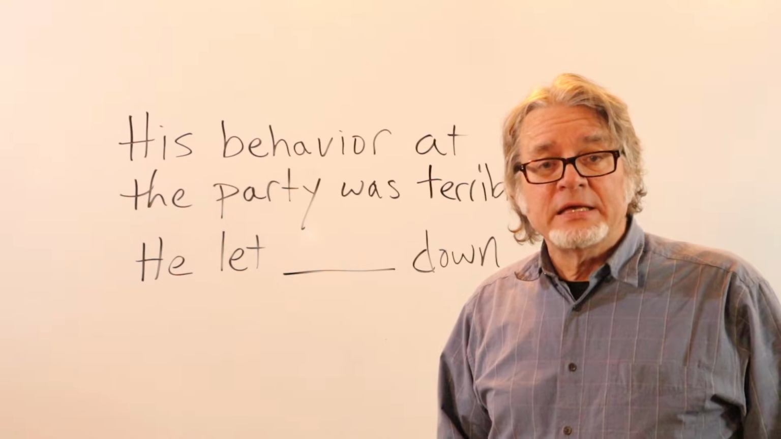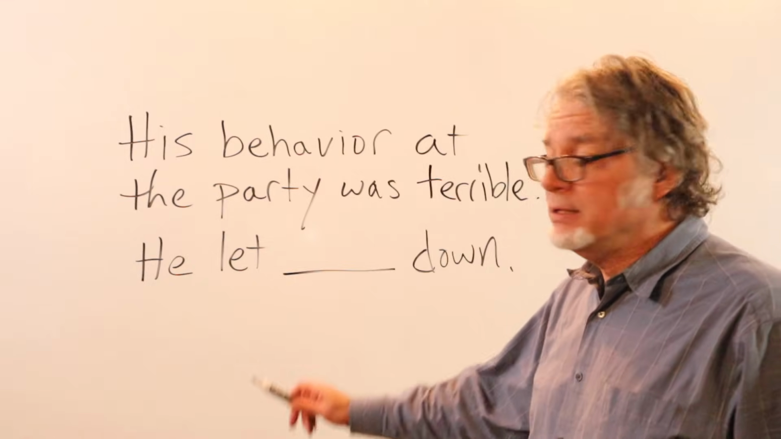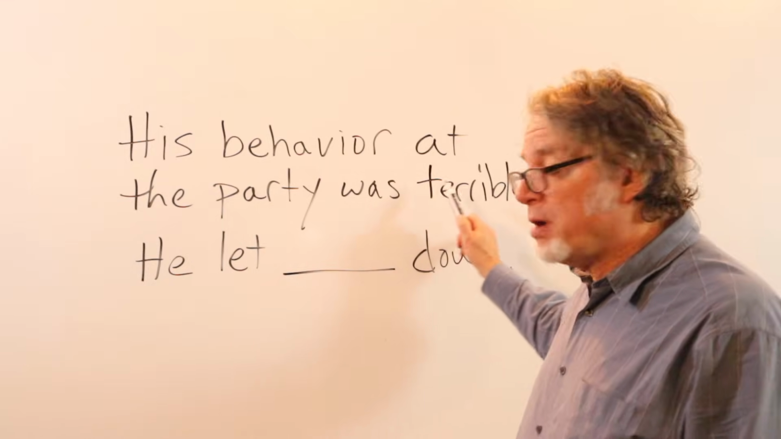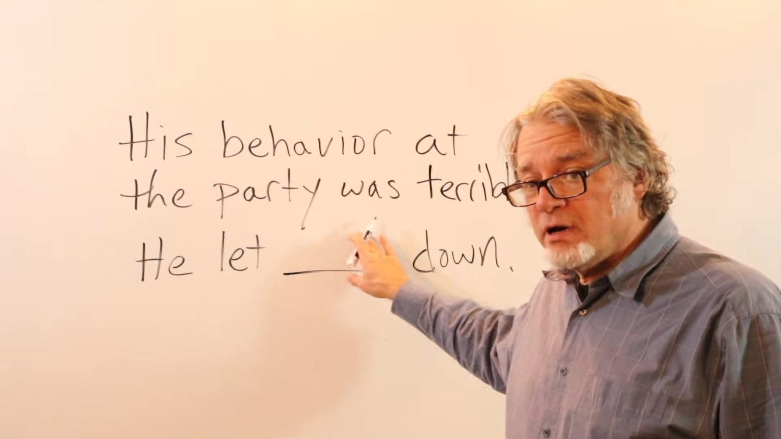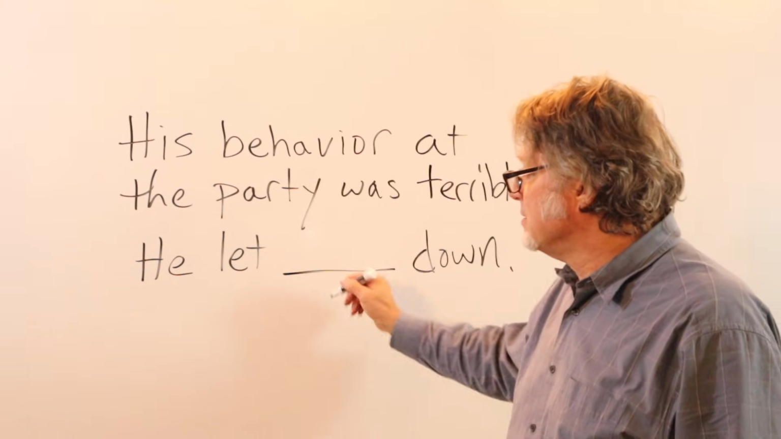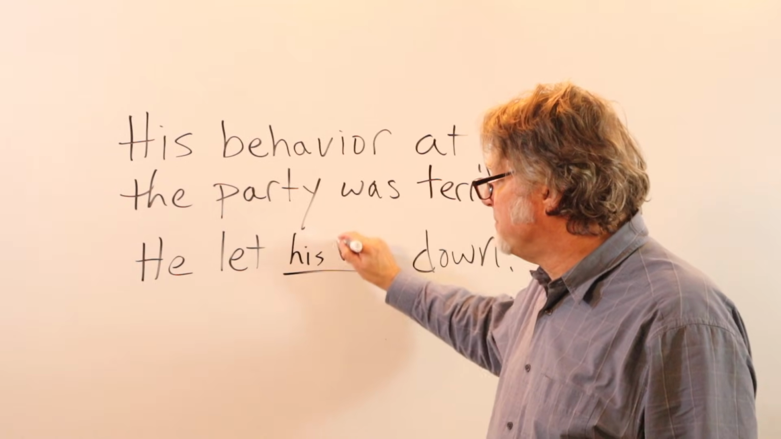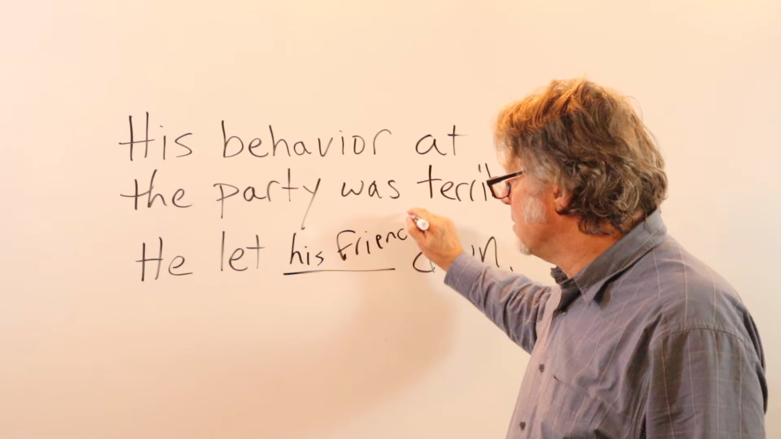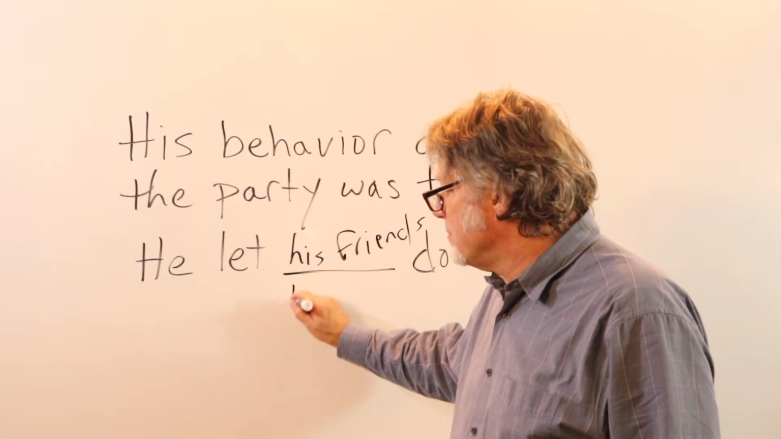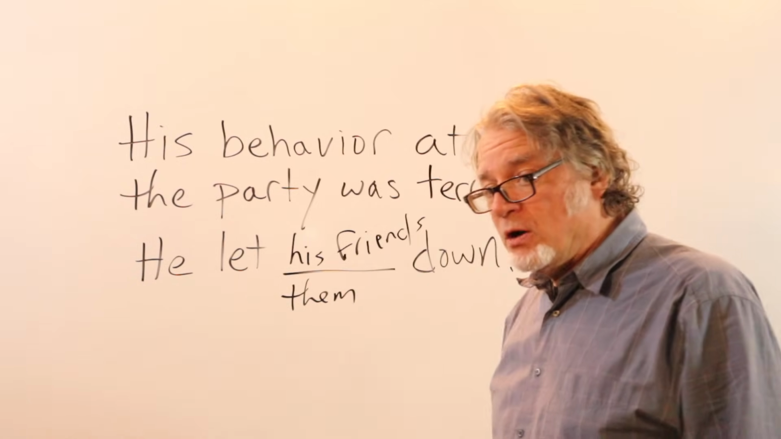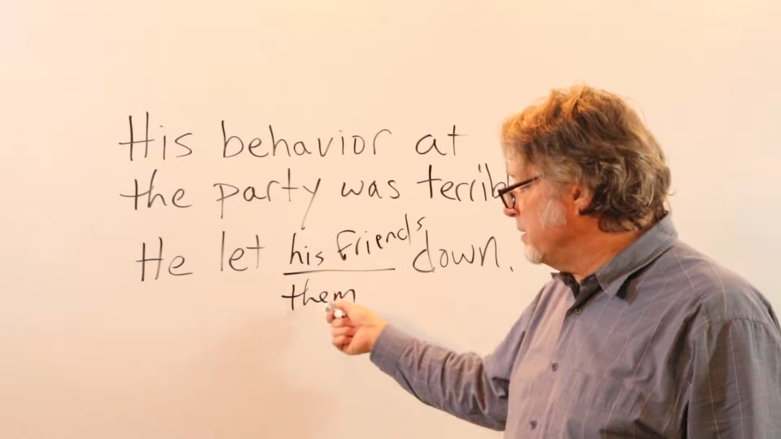For example, if your behavior is bad. His behavior at the party was terrible. He let, and then here are the people. He let his friends down. Or he let them down. If you want to use a pronoun, then use them.